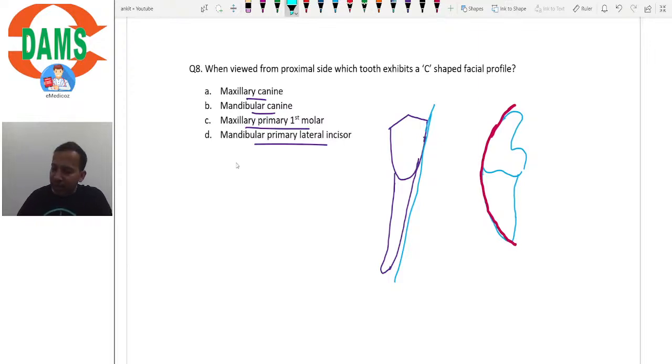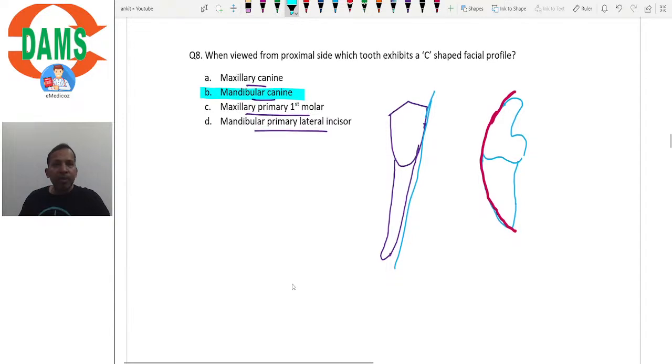So the correct answer here would be mandibular canine. Remember that from the facial view, its mesial outline is straight, and from the proximal view, its buccal outline is almost C-shaped. Clear? So let's go to the next question.